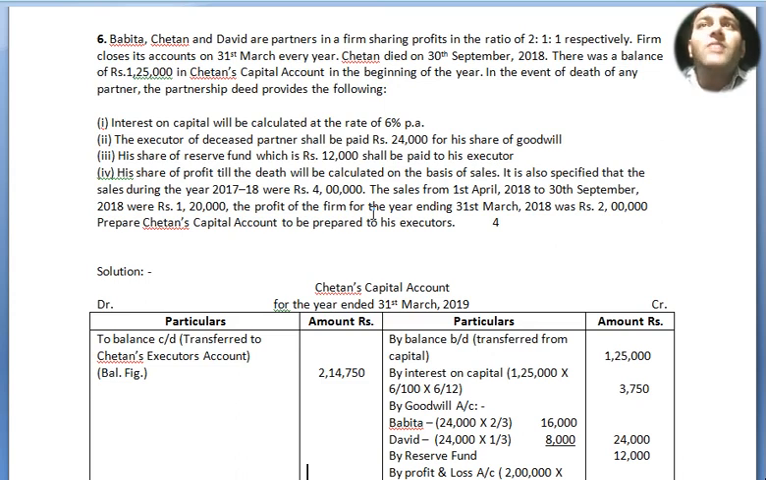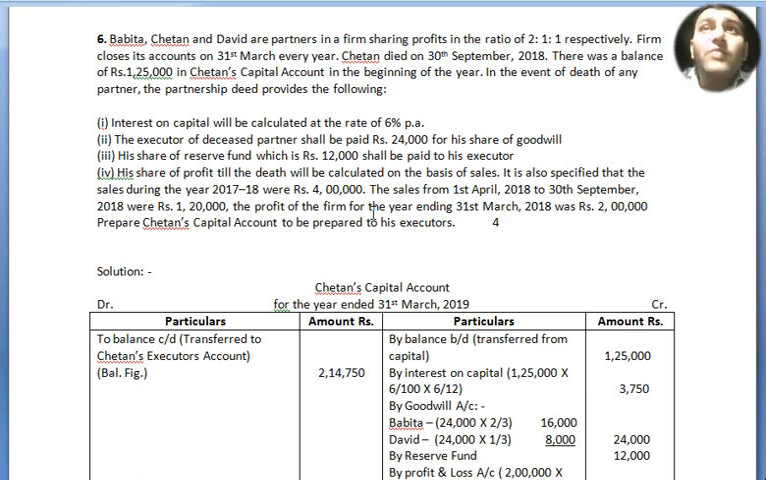In the event of death of any partner, the partnership deed provides the following terms and conditions: interest on capital will be calculated at the rate of 6% per annum. The executor of the deceased partner shall be paid ₹24,000 for his share of goodwill. His share of reserve fund, which is ₹12,000, shall be paid to his executor. His share of profit till the date will be calculated on the basis of sales. It is also specified that the sales during the year 17-18 were ₹4 lakh.